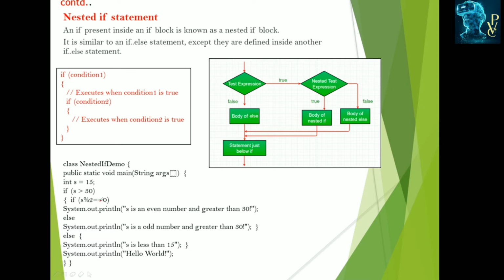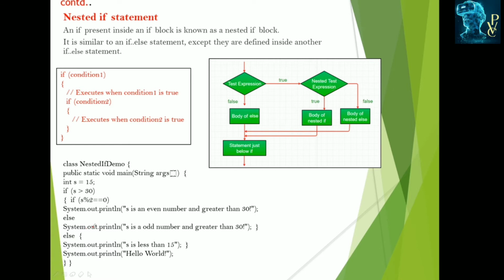For example, here I am taking a fun example. Here s is equal to 15 and checking for s greater than 30. If s mod 2 equals 0, I am dividing. Modulus means remainder division. If s is divisible by 2, then it displays even number and greater than 30.